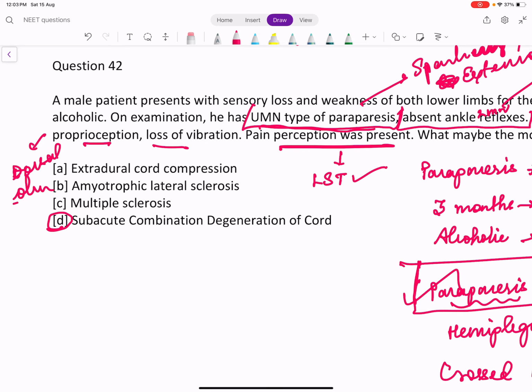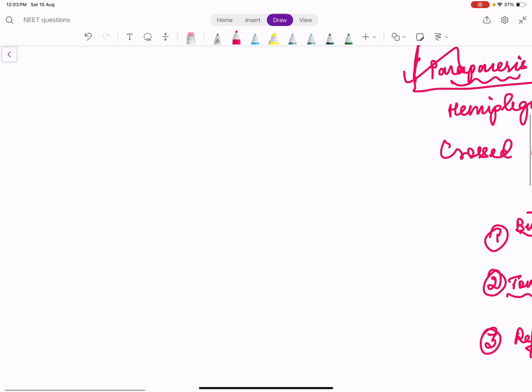Why not the other things? Extradural cord compression. Even though you are not sure what this is, and it will be discussed in orthopedics, when the cord is compressed completely, everything has to go, right? The anterior part of the spinal cord is for motor, the posterior part is for sensation. That is our basic physiology. When the cord is compressed, the entire spinal cord is affected. So all the sensations have to go. It is not selectively the dorsal column.